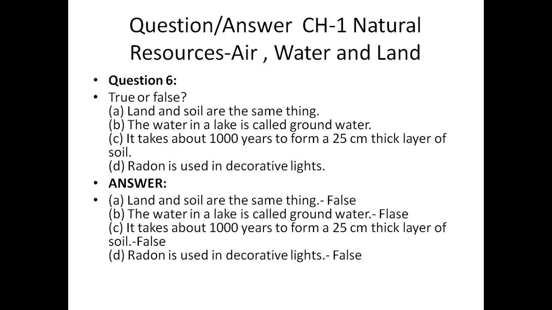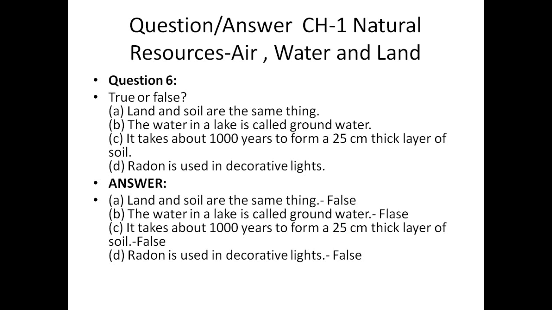Yes, you can see here, the process of soil formation is on page number 6. The process of soil formation is slow and continuous. It takes about 1,000 years to make a 2.5 centimeter thick layer of soil. As I already told you, it takes more than 1,000 years to make 25 centimeters. In 1,000 years, it only forms a 2.5 centimeter thick layer of the soil. So it is false. Next: Radon is used in decorative lights.